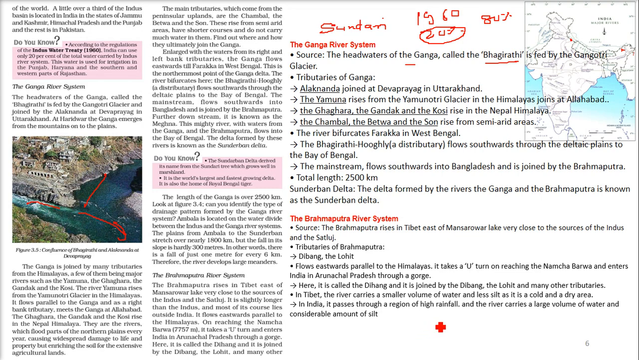In India, it passes through a region of high rainfall, and the river now carries a large volume of water and a considerable amount of silt. And it forms many riverine islands. That is, the islands on the river are riverine islands. Every year during the rainy season, the Brahmaputra river overflows, causing widespread devastation in Assam and Bangladesh because of the floods.